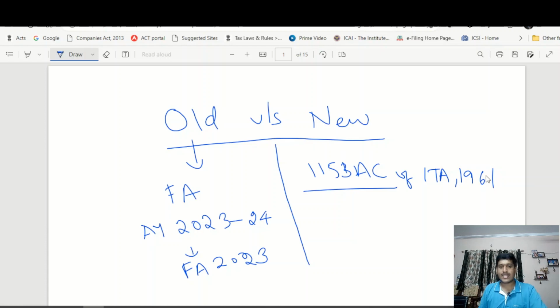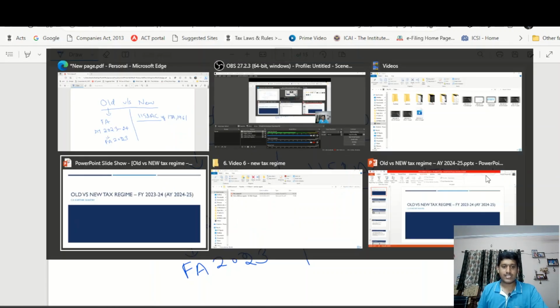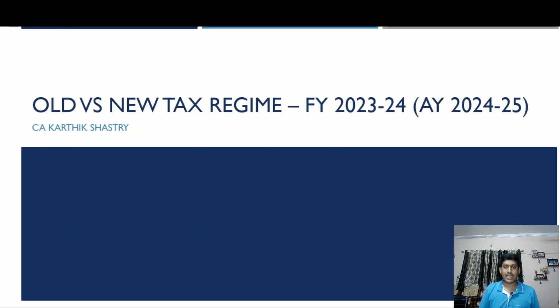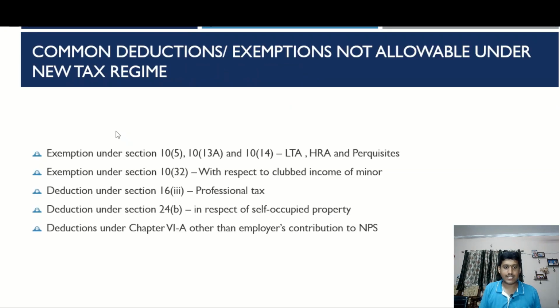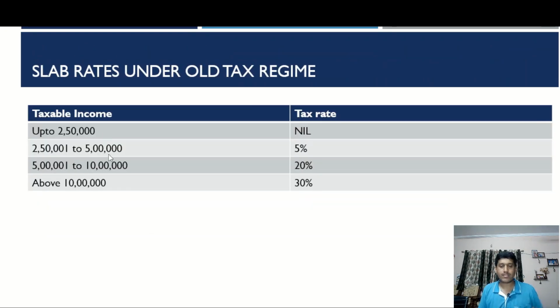Since we are understanding the basics, let us also understand the tax slabs prescribed in both the tax regimes. As we all know, under the old tax regime, up to 2.5 lakhs, which we call the basic exemption, there will be no tax levied. From 2.5 lakhs to 5 lakh rupees, tax will be levied at the rate of 5%. From 5 lakhs to 10 lakhs, the tax rate will be 20%, and any income above 10 lakh will be taxed at the rate of 30%.